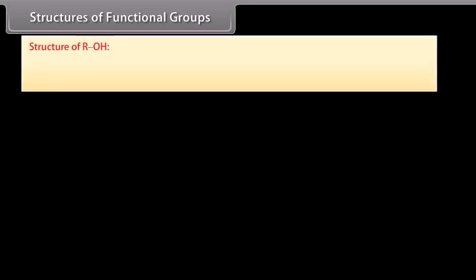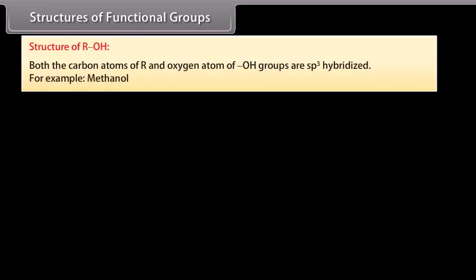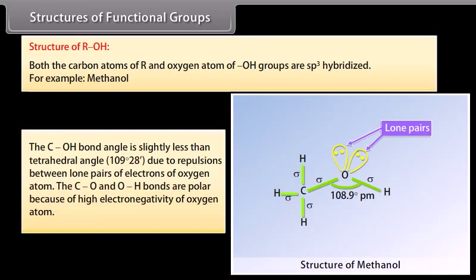Structures of functional groups. Structure of ROH. Both the carbon atom of the alkyl group and the oxygen atom of the hydroxyl group are sp3 hybridized. For example, methanol. The C-O-H bond angle is slightly less than the tetrahedral angle, that is 109 degrees 28 minutes, due to repulsions between lone pairs of electrons of the oxygen atom. The C-O and O-H bonds are polar because of high electronegativity of the oxygen atom.